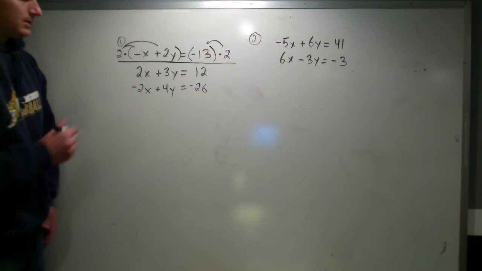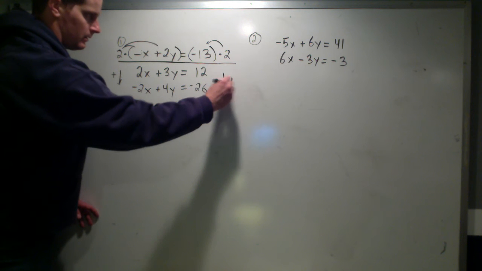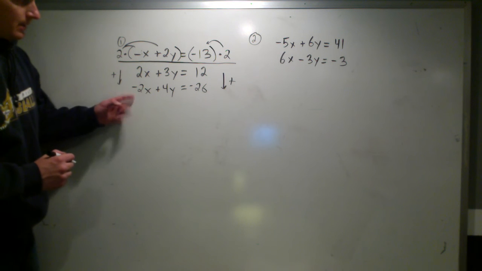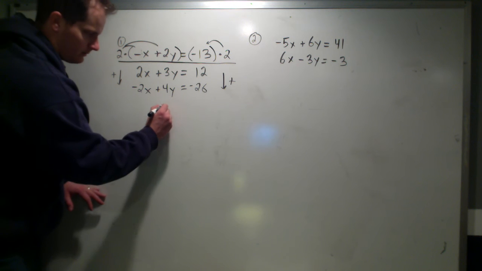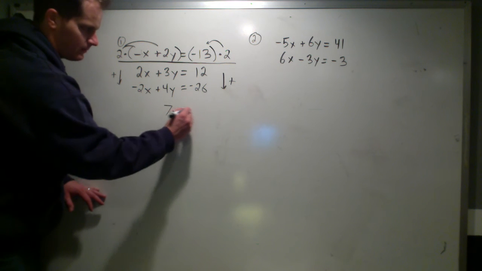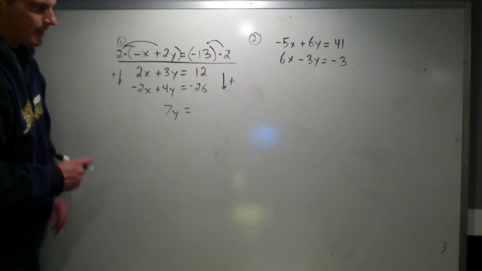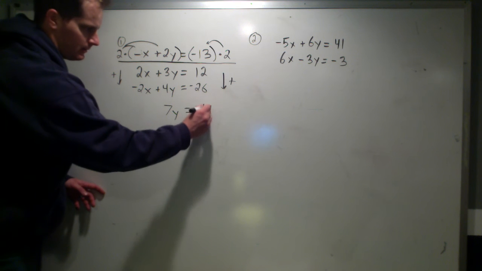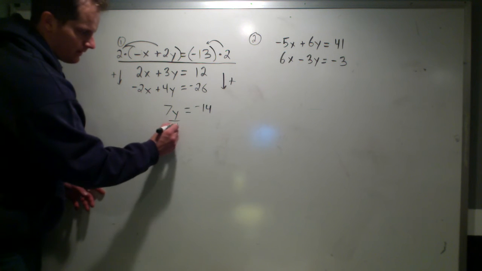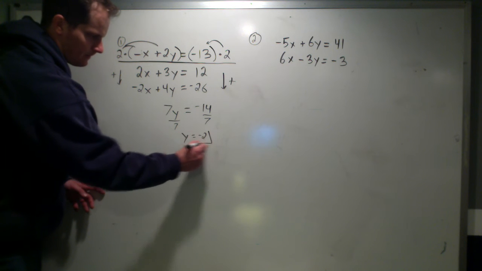Now we can solve using elimination. Again, add vertically. The x's will eliminate, leaving me with my y's to deal with. Add these vertically: 3y plus 4y is 7y. And my constants, I got my 12 and that negative 26, and by adding them, you end up with negative 14. Solving for y, divide both sides by 7. You're going to get y equals negative 2.